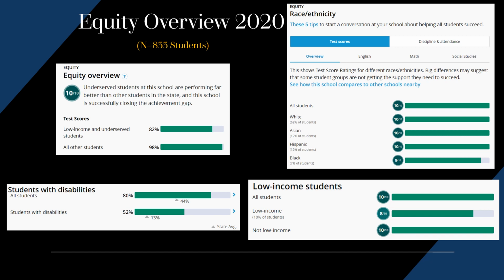Race and ethnicity. All students with their test scores are scoring 10 out of 10. White students, 10 out of 10, Asian and Hispanic, and then African American students are scoring 9 out of 10. The low-income students are scoring at a lower rate of 8 out of 10.